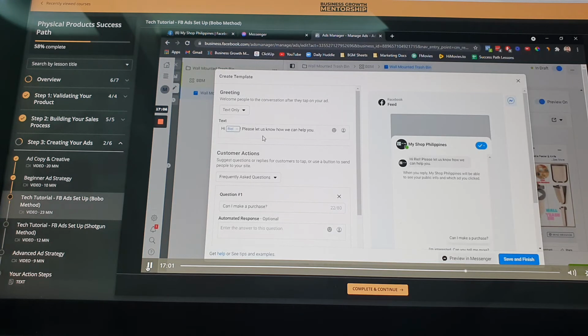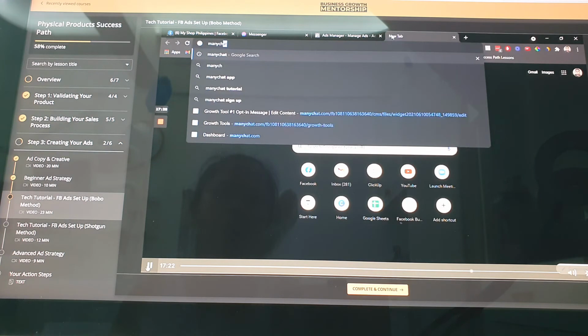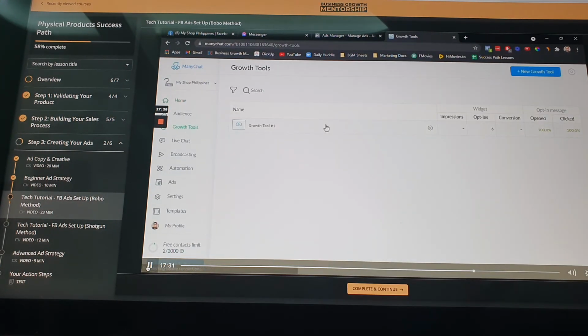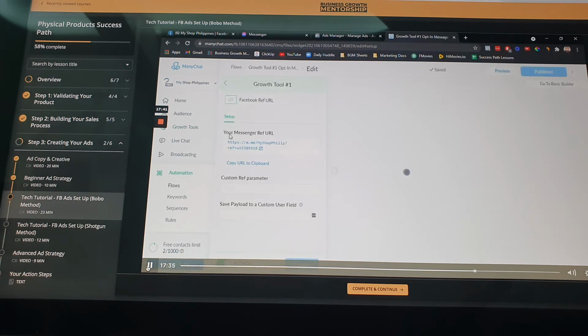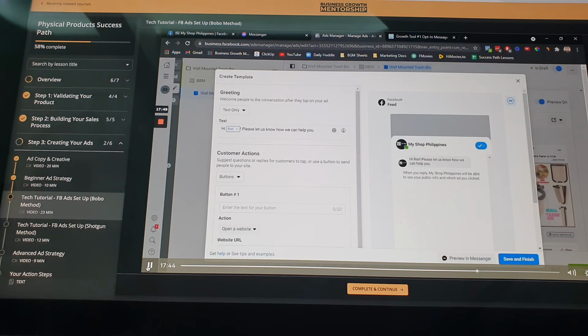You create it here. And then, I will now teach you how to connect the sequence we made via ManyChat. We'll keep it simple, you can improve this, but for tutorial purposes, this is just how it is. And then, let's choose the buttons. And then, let's go to ManyChat, into our account. Then, let's go to the growth tool. Once you're in the growth tool, just copy your Messenger ref URL. So you copy your URL to clipboard. And then, we'll just put it here.